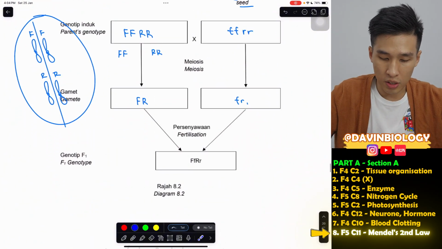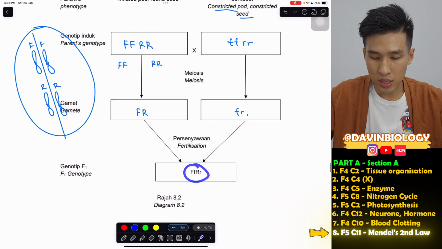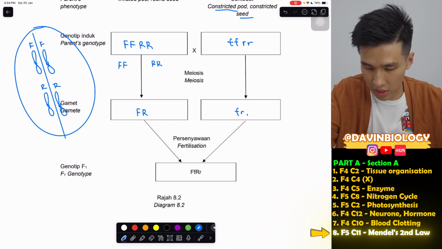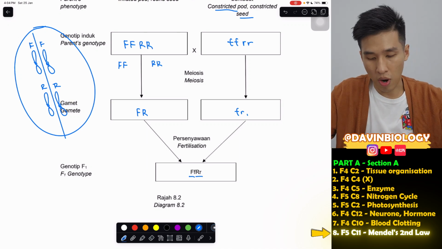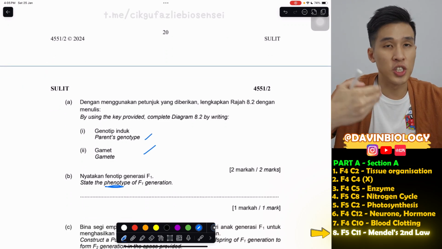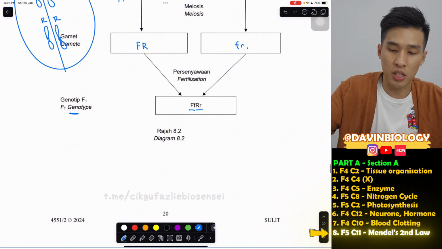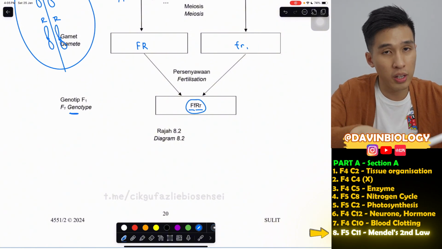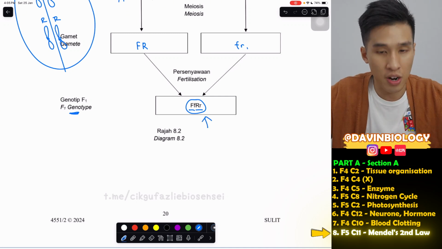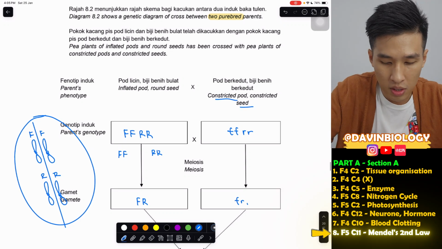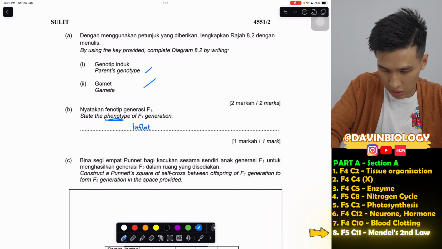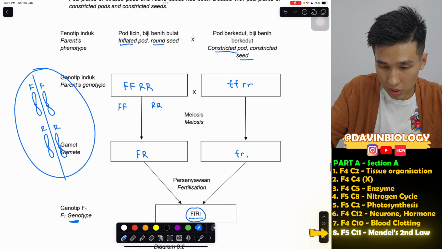So this is the offspring, the genotype. You will get what we call a hybrid, heterozygous: big F, small f, big R, small r. So we have done this already. State the phenotype of the F1 generation. Remember, phenotype means the physical characteristics. Genotype means the gene, the alleles in the gene. So you write letters when they ask about genotype. Phenotype means what the characteristic is. Since both F and R are dominant, F dominant is inflated, R dominant is round. Therefore, this is inflated pod and round seed.